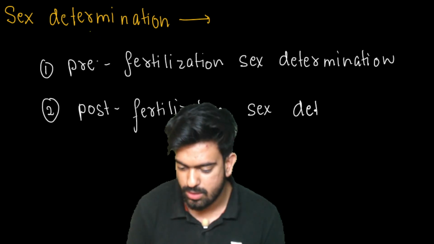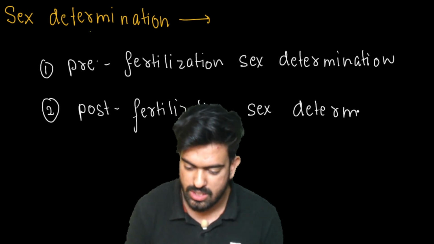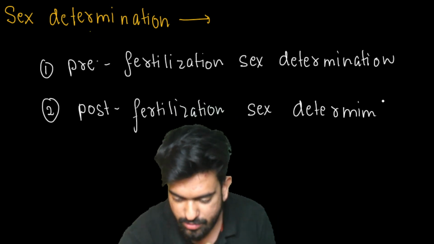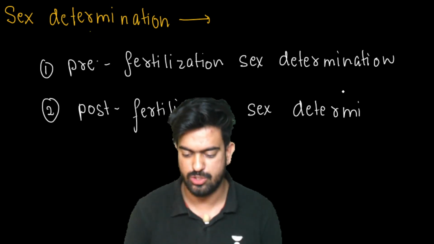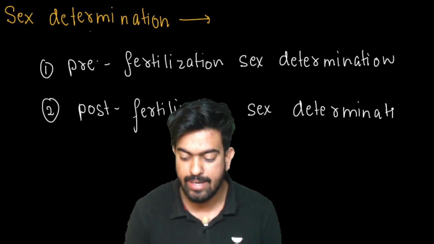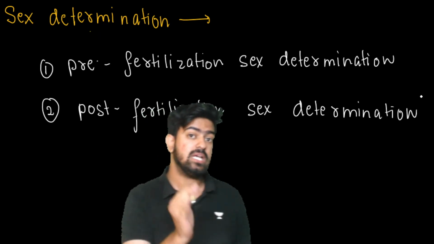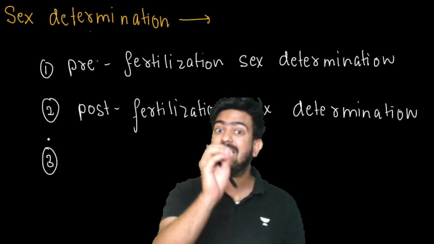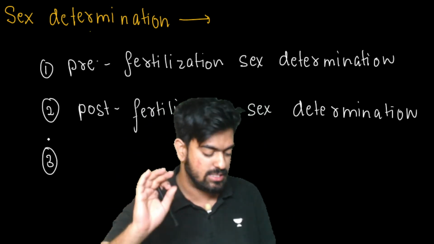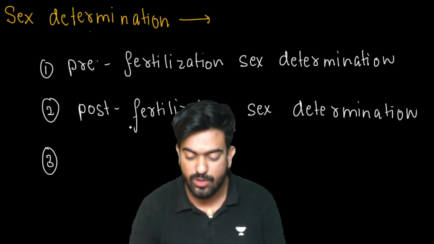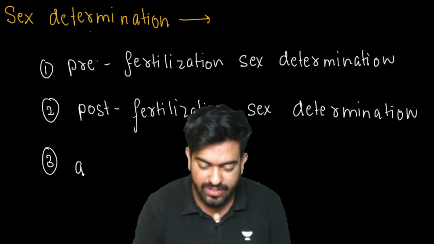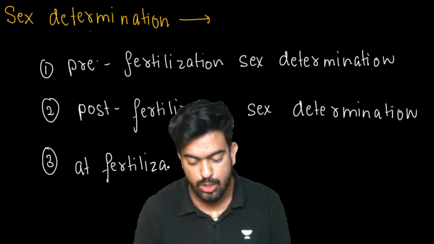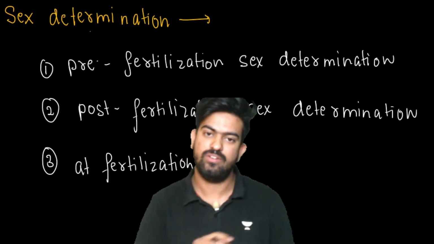Now, the third case is during fertilization. Fertilization is happening, and at that time only the sex of the organism is decided. That is at fertilization. So one by one we are going to cover all of them.